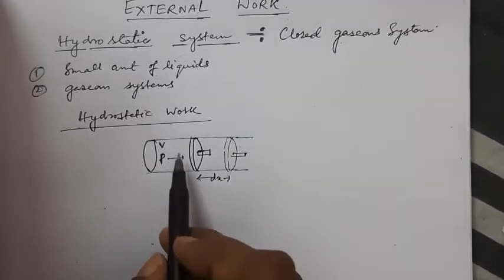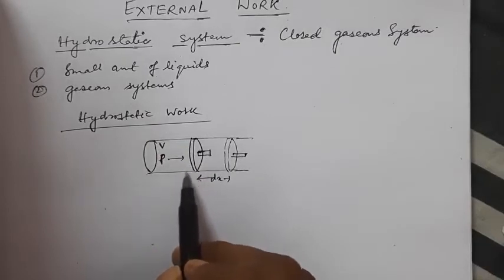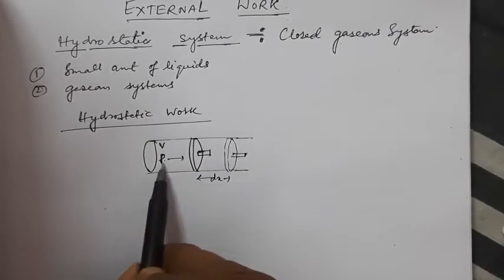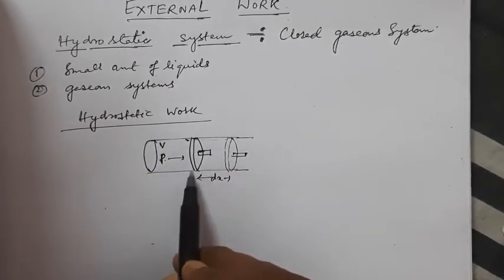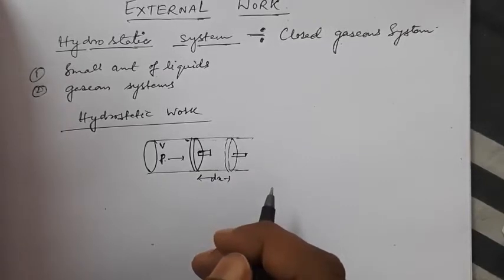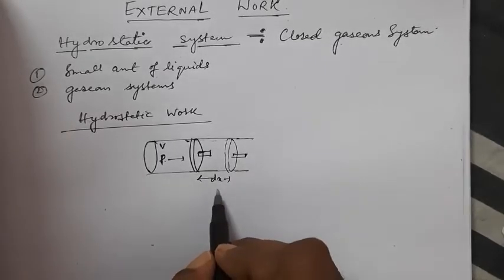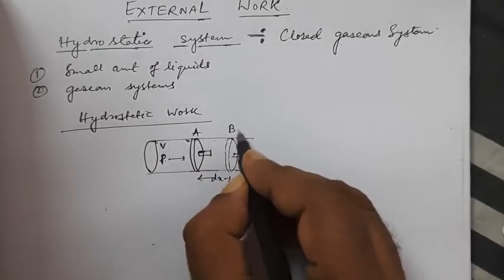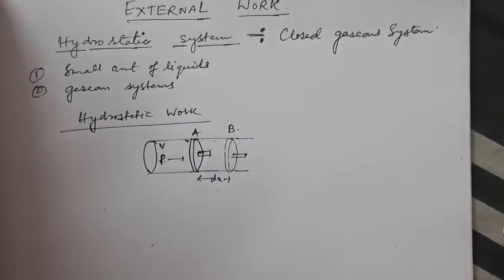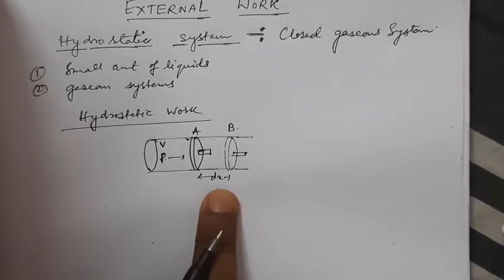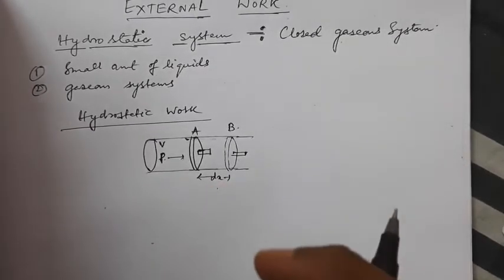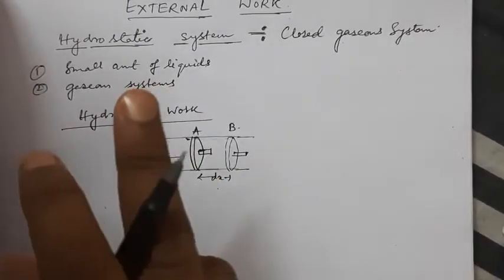The volume and the pressure of the gas at the first instance were V and P. The pressure now forces the piston to move along the walls, which are very much frictionless, through a small distance dx. Let these positions be A and B. So it moves from position A to position B. This displacement occurs when there is a slight difference developing between the pressures of the system and the surroundings.